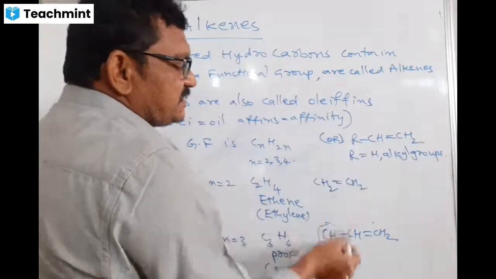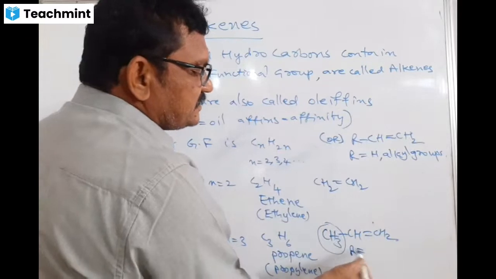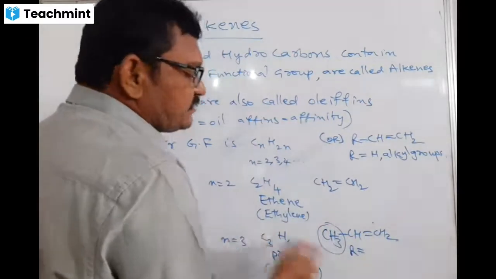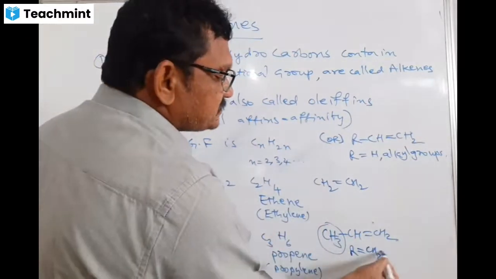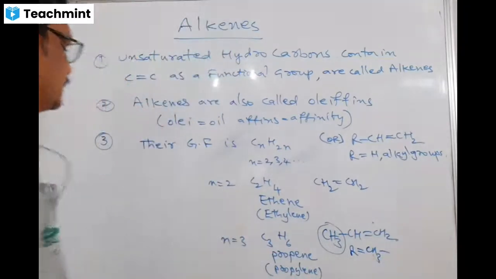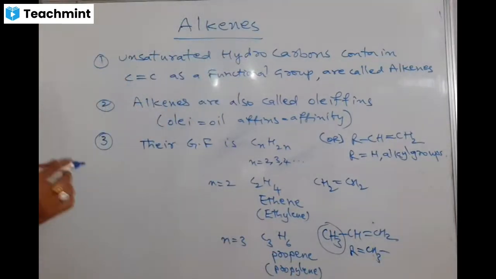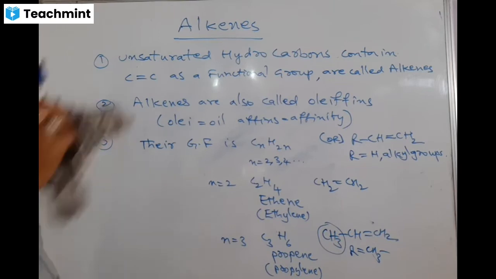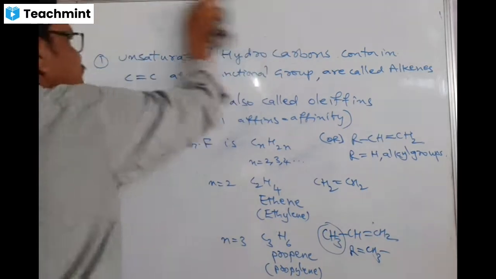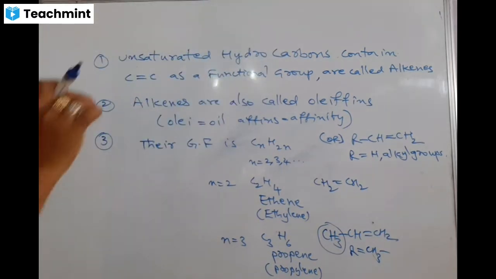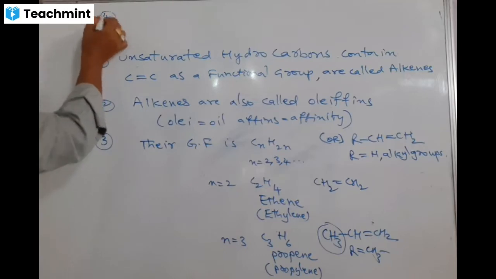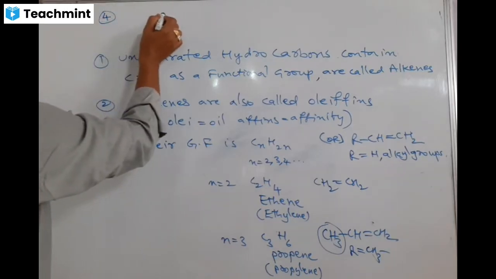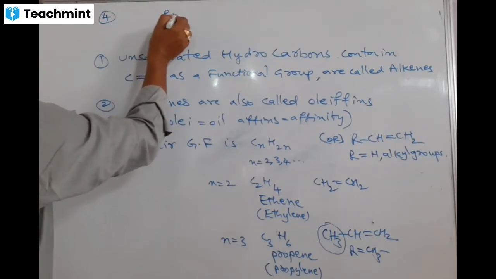Instead of alkyl, in the case of propene, you can take methyl. That you remember. Then one more point I am telling you. You write down the root word for alkenes.